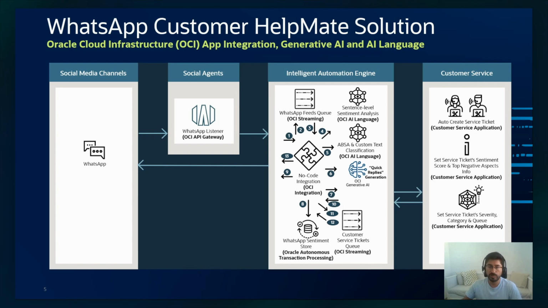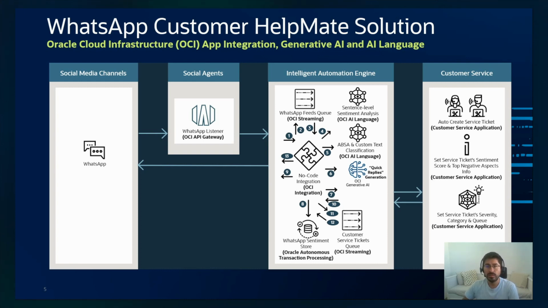We are using streaming to parallelize this processing, and then we have the capability to send the notification or the update of the ticket on the status and on the service agent message back to WhatsApp in step 30. Okay? So that's basically what the solution looks like.